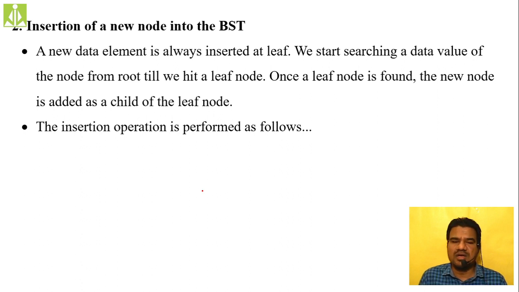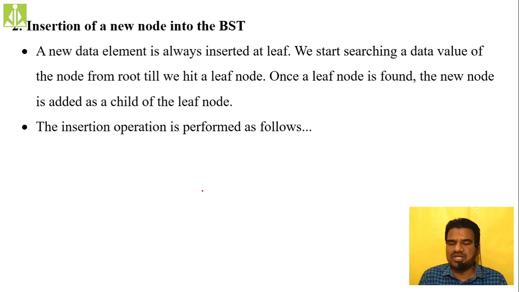And that discussion is what we are seeing now. A new node, a new data element, is always inserted at the leaf node. So we have to reach the suitable leaf node by doing that comparison and traversal. There you can insert the newly created node. So we start searching for a data value of the node from the root node till we hit a leaf node. Once a leaf node is found, the new node is added as a child of that leaf node.